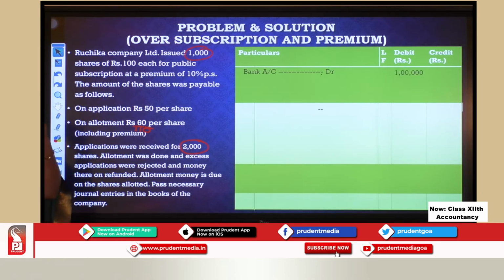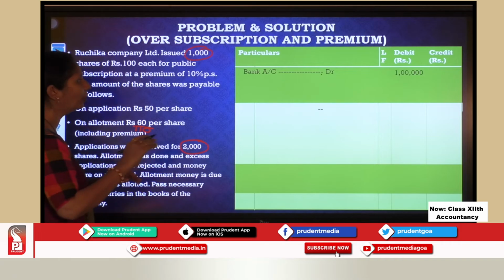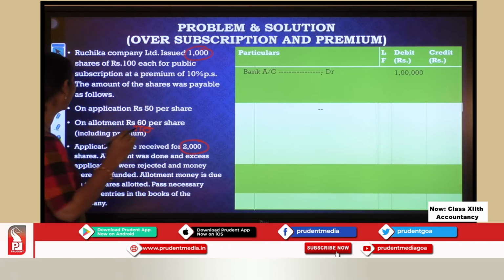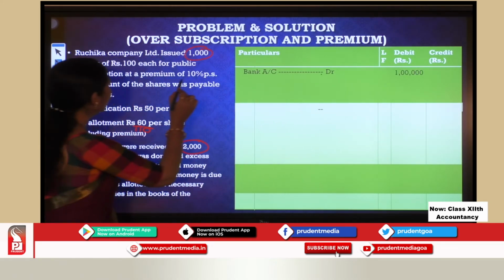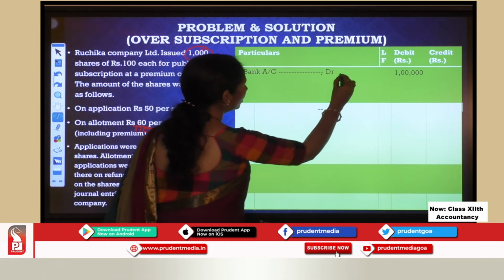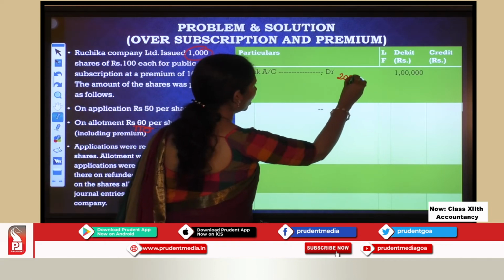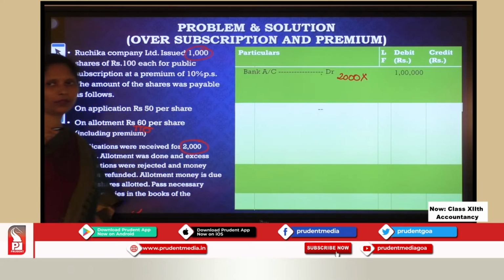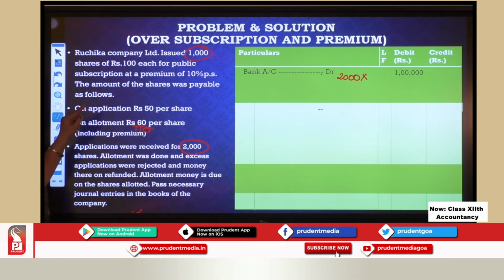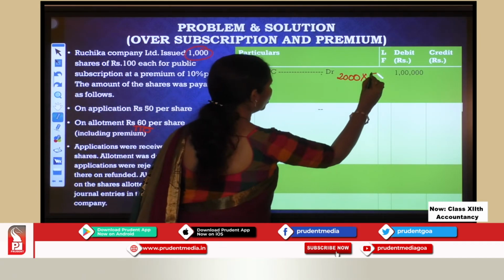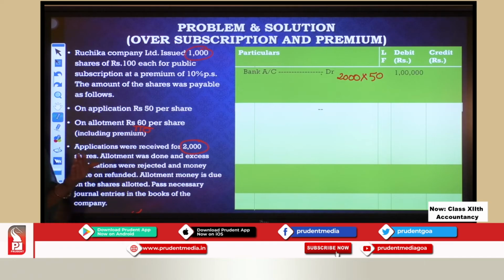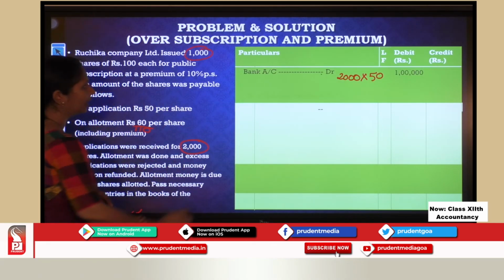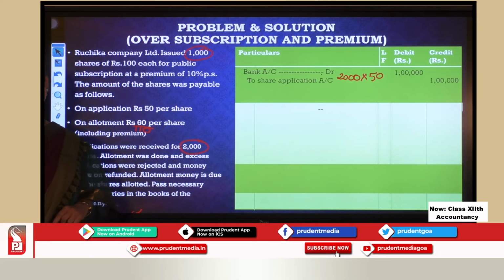Collecting the money means money comes in, bank account debit. How much? 1 lakh. How am I getting this 1 lakh? How many applications have I received? 2000. How much money is the company collecting at application stage? 50. So 2000 into 50 is 1 lakh. Now this money we have got for share applications. So let us say to share application account 1 lakh.